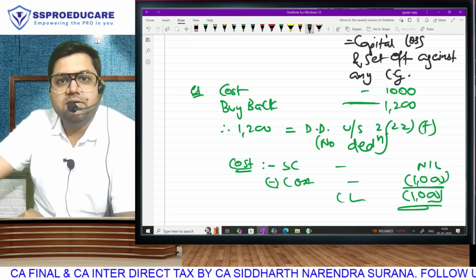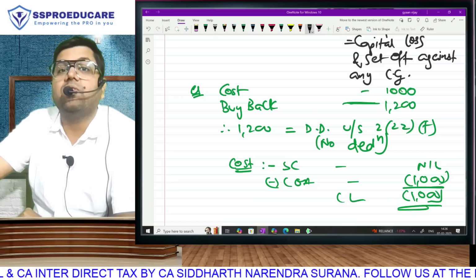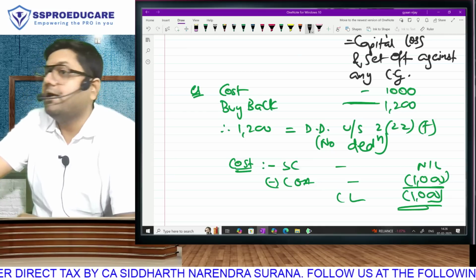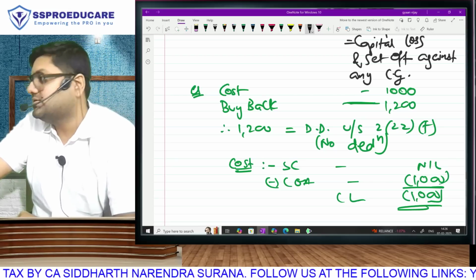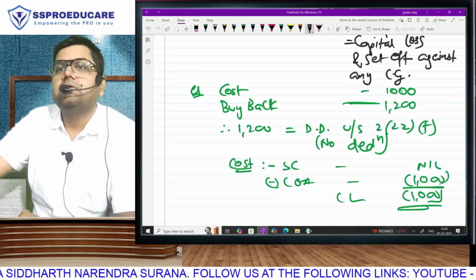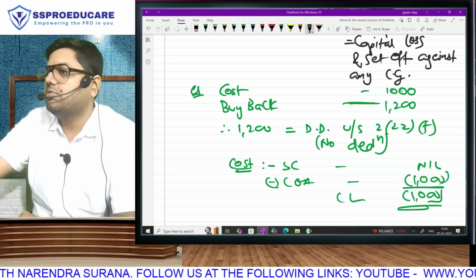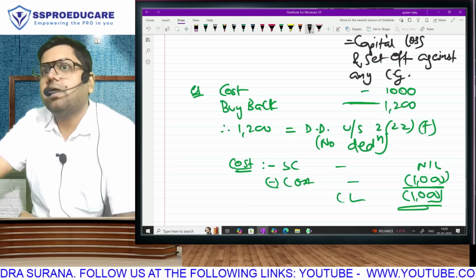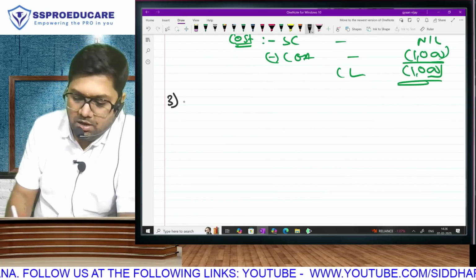Fantastic. Ladies and gentlemen, that was your whole discussion from start to end on the concept called dividend, which thereby comes to an end. We are doing a chapter called income from other sources. Everything that is not covered anywhere else will come, but certain incomes will be specifically covered under income from other sources. We will not check anything else. We will directly bring them under income from other sources. Correct hai? First was gift, second was dividend, third winning.